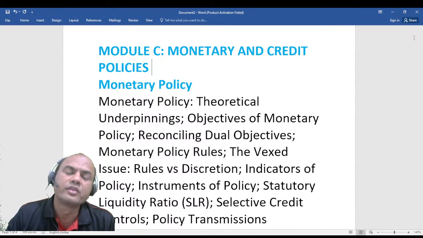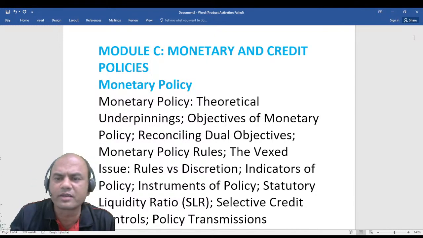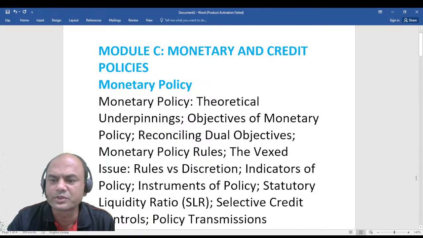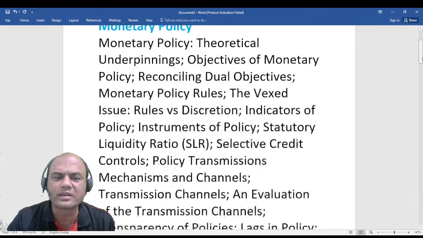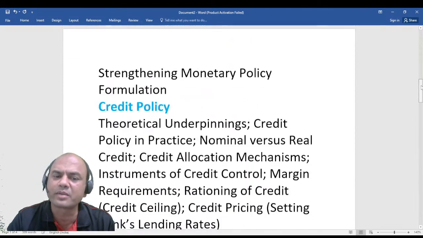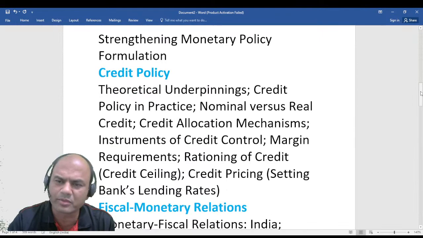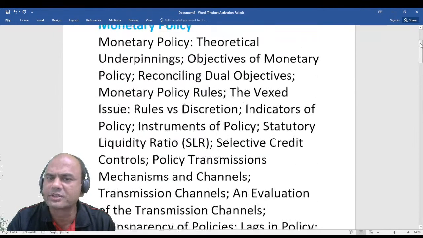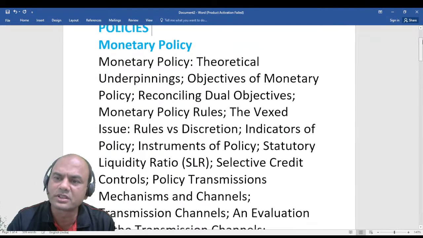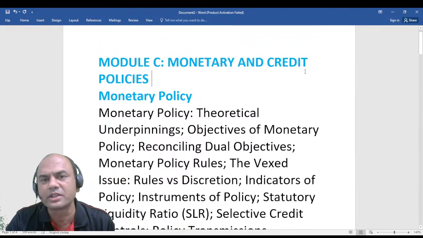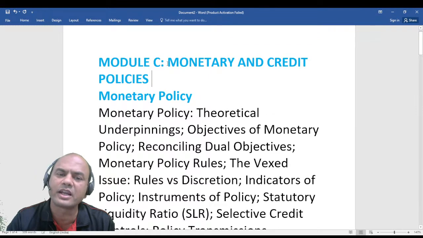So, what is this monetary policy? Remember, we always get confused between monetary policy and credit policy. We always think that monetary policy is separate and credit policy is separate. Theoretically they are, but practically when you see RBI, whenever it announces the monetary policy and credit policy, it always gives it at one time only.